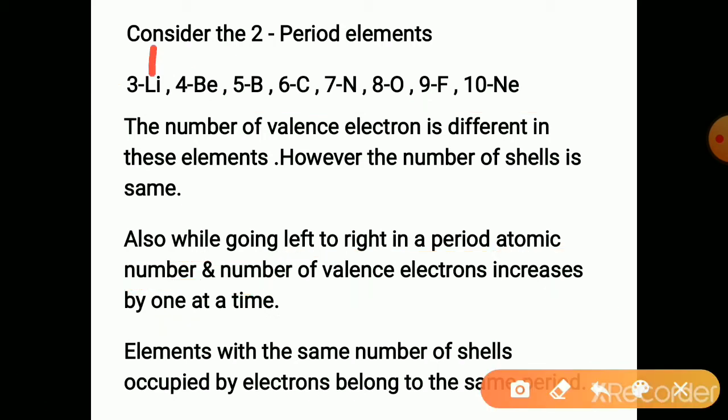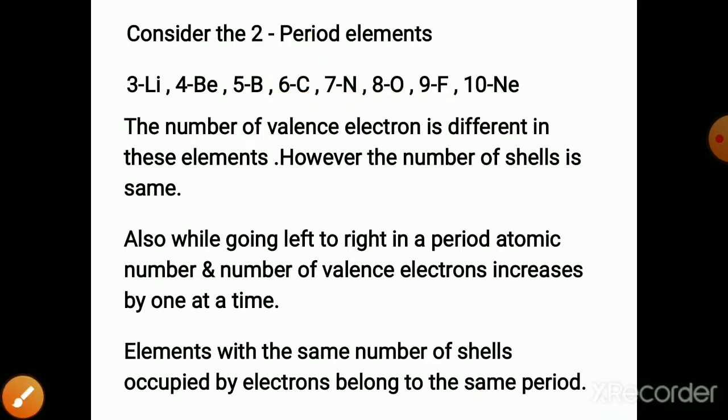Likewise, valence electrons are also increasing by 1. See here, valence electron is 1 because 2, 1. Here 2, 2. So valence electron is 2. In the first case, valence electron is 1. Here valence electron 2, valence electron 3, valence electron 4. So valence electrons are also increasing by 1 at one time.